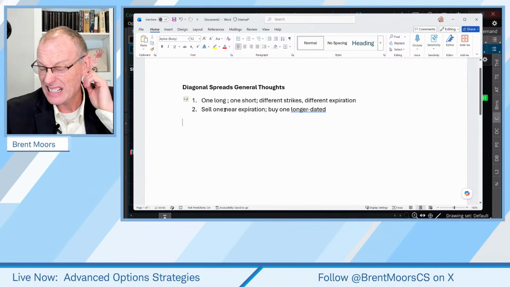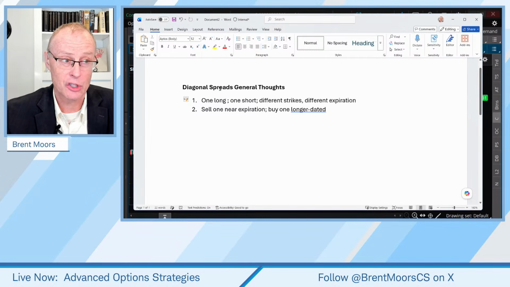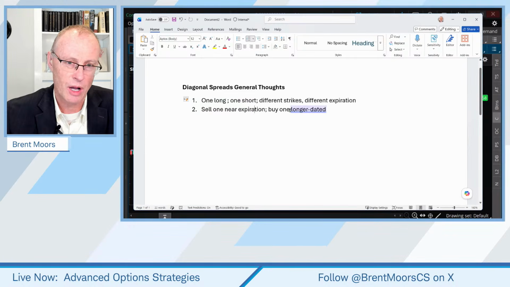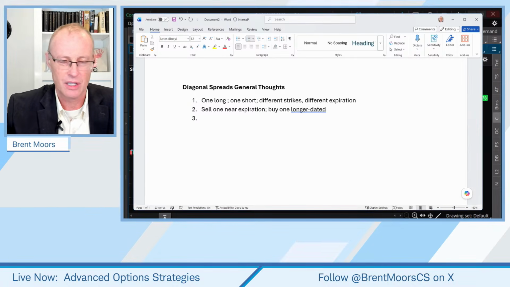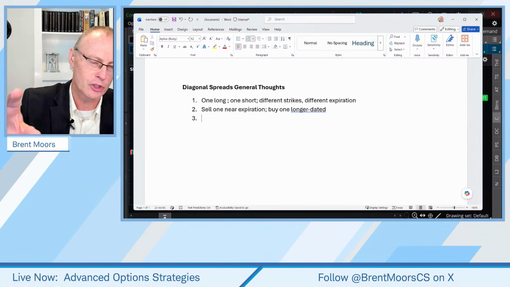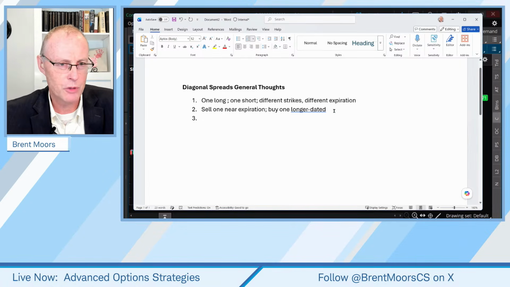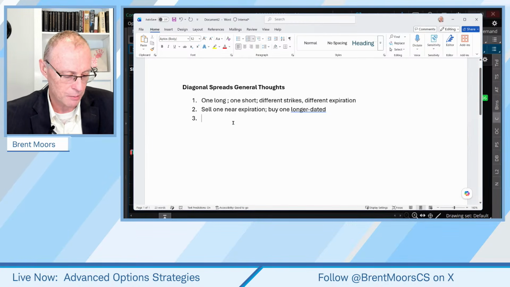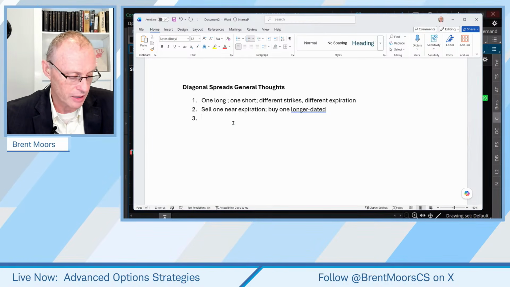Now, technically, it would still be a diagonal spread if we reverse these, but we're not going to reverse these. If you reverse these and you sell the longer term one, you're adding in more risk, more complicating factors, because your long one could expire before the short one. So just realize you don't have to necessarily do it this way, but I'm going to do it how we typically teach this, and that is we're going to sell the near-term expiration. And that is how they're usually done.